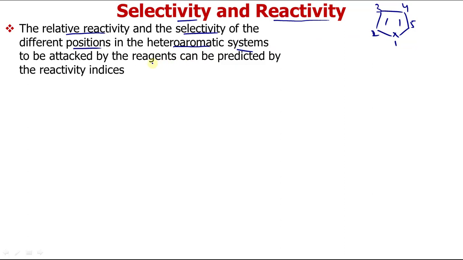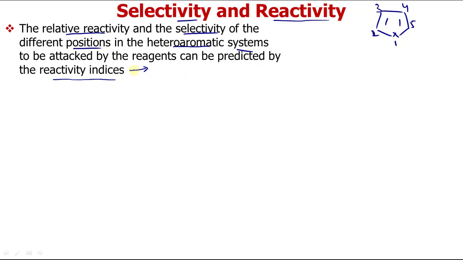To predict that, we have formulated a method called reactivity indices. They have given some parameters, some properties which they study. Depending on that and on the nature of the reagent, they decide which position will be susceptible to attack by that reagent. So we decide on the basis of reactivity indices.